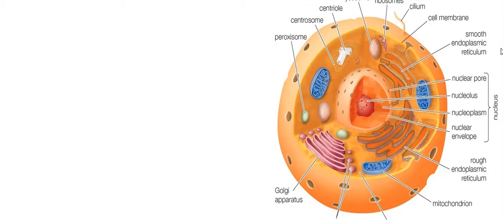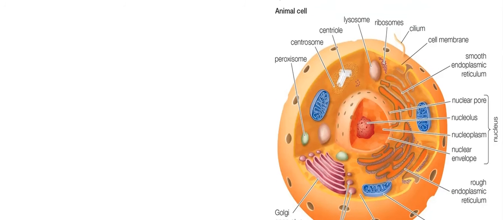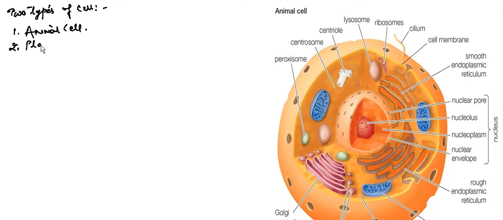Here you are going to see the animal cell. This is the animal cell. So we have two types of cell. First we are going to deal with the animal cell, and the second is your plant cell.